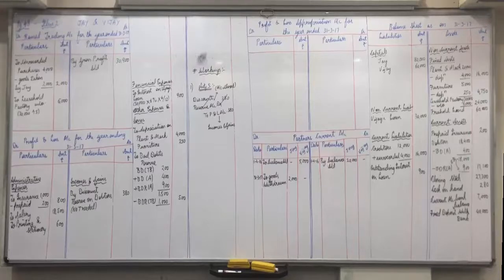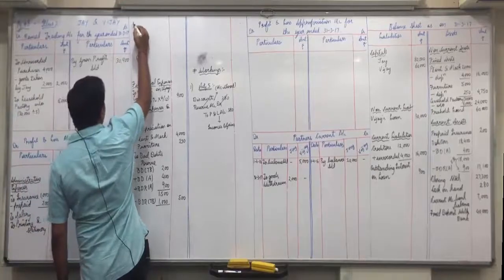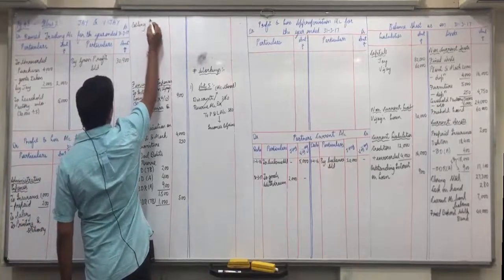Then creditors already recorded, bad debts already recorded, advertisement under which heading? Advertisement will come under which heading? Selling expenses 600. Okay, advertisement will come in selling expenses.